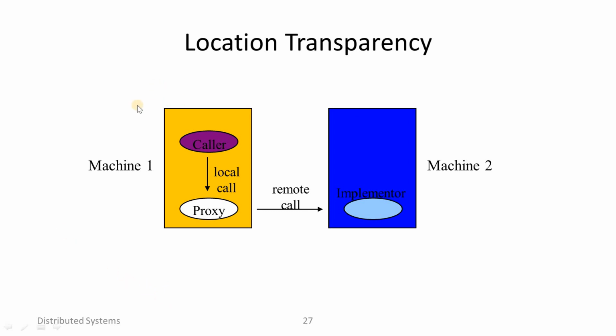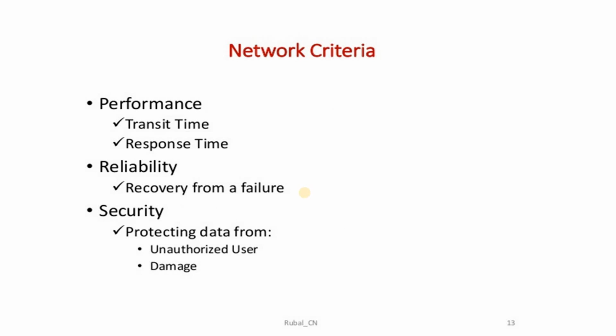The location transparency, as shown in the diagram, has machine 1 and machine 2. Machine 1 consists of the caller, and this caller makes the local call to the proxy server, and this proxy server sends the remote call. Machine 2 has the implementer, and whatever the requirements from the local call from the caller, this will be implemented with the help of the implementer.